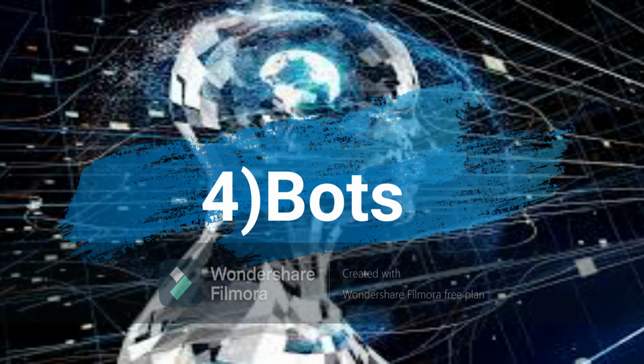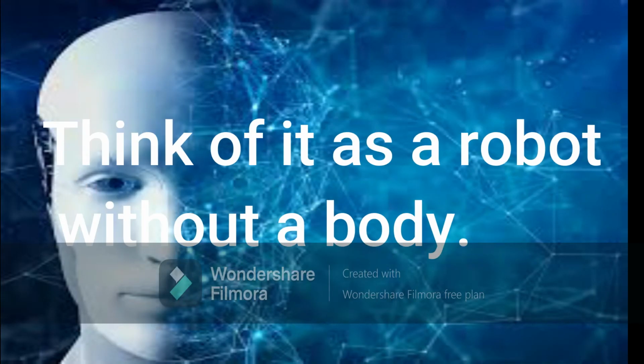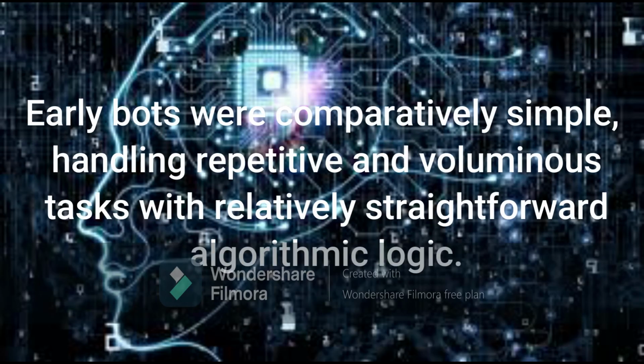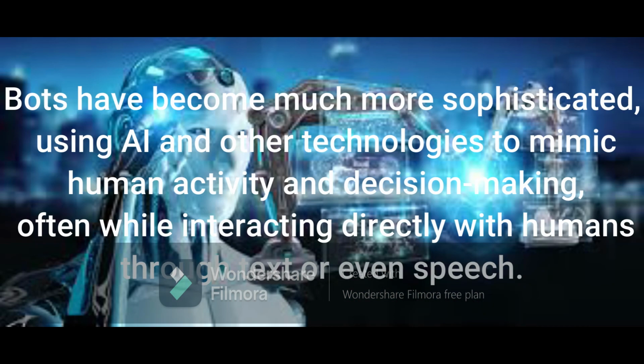4. Bots. A bot is an automated software program designed to perform a particular task. Think of it as a robot without a body. Early bots were comparatively simple, handling repetitive and voluminous tasks with relatively straightforward algorithmic logic. An example would be web crawlers used by search engines to automatically explore and catalog web content. Bots have become much more sophisticated, using AI and other technologies to mimic human activity and decision-making, often while interacting directly with humans through text or even speech.